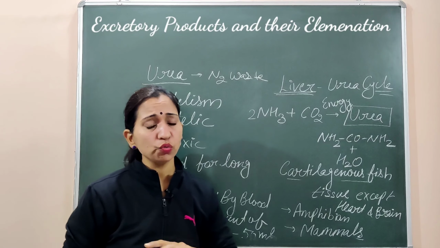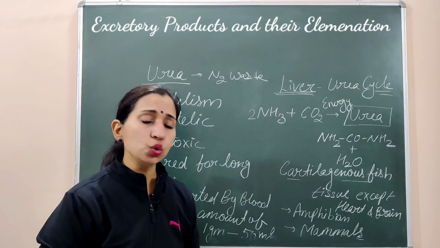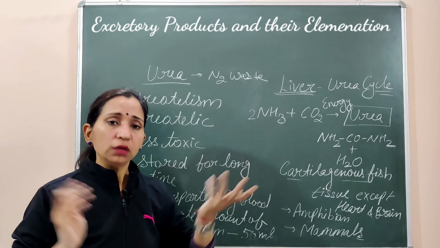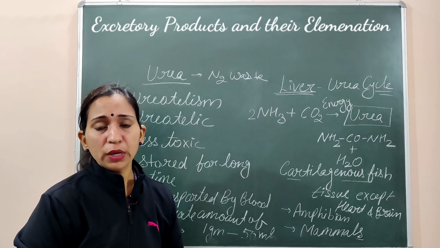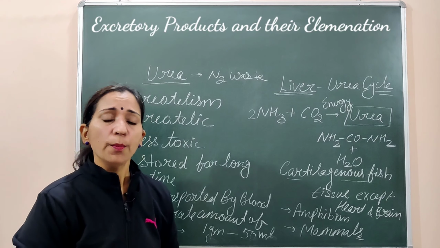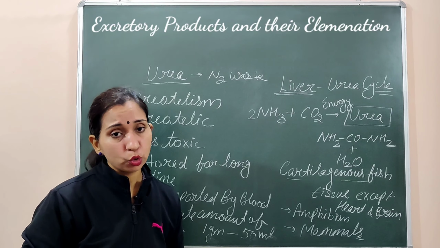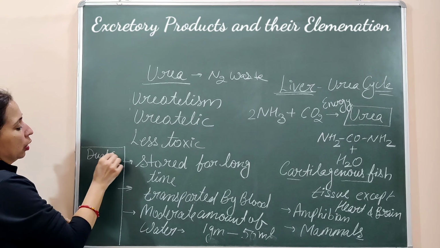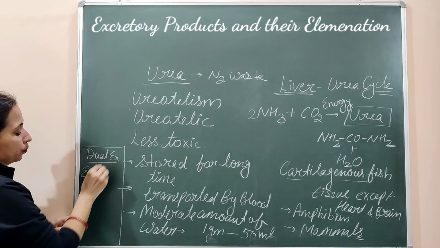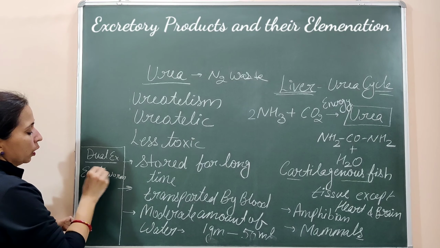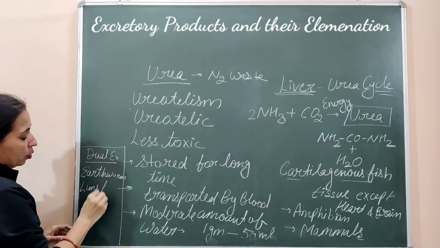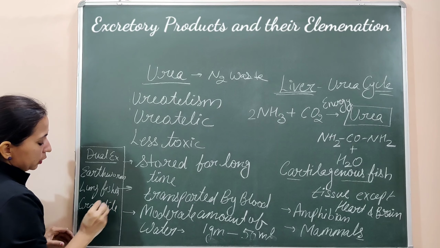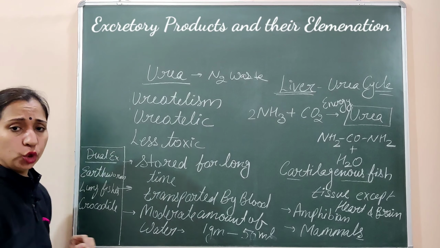Now let's discuss one important concept also, that is dual excretion. Some organisms also show the dual excretion, यानी कि वो किसी एक फॉर्म में नाइट्रोजनस वेस्ट की फॉर्म में बॉडी से अपने वेस्ट को एक्सक्रीट कर रहे हैं, बट इफ द कंडीशन चेंज दे कैन अडॉप्ट अनदर वे आल्सो. इसी के कॉन्ट्रास्ट में अगर हम देखें the dual excretion, some organisms like earthworm, lungfishes and crocodile. These are some animals which can show the dual excretion.